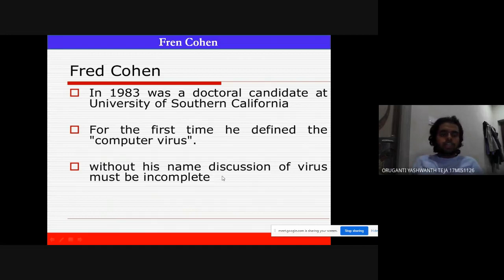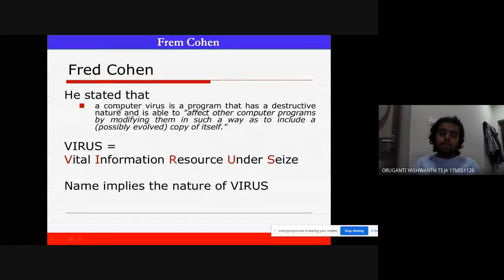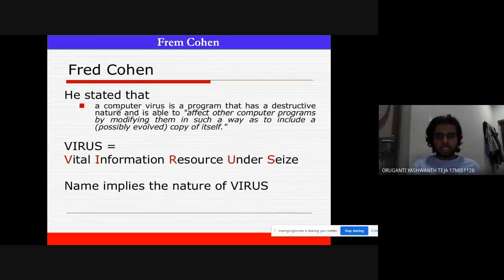Fred Cohen stated that, in his words, a computer virus is a program that has a destructive nature and is able to affect other computer programs by modifying them in such a way as to include a copy of itself. Everyone was wondering what the full form of virus is. VIRUS is Vital Information Resource Under Siege. The name implies the nature of a virus.